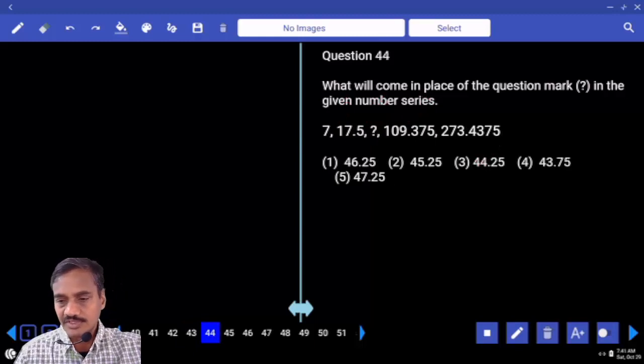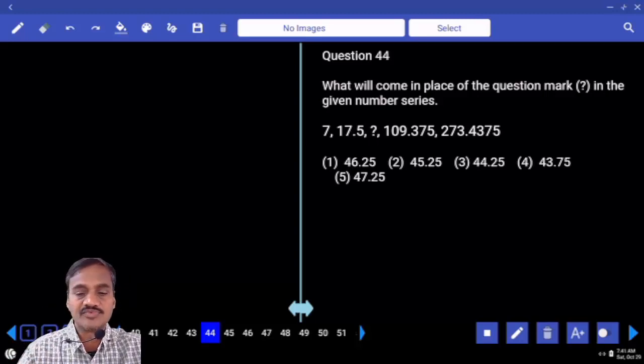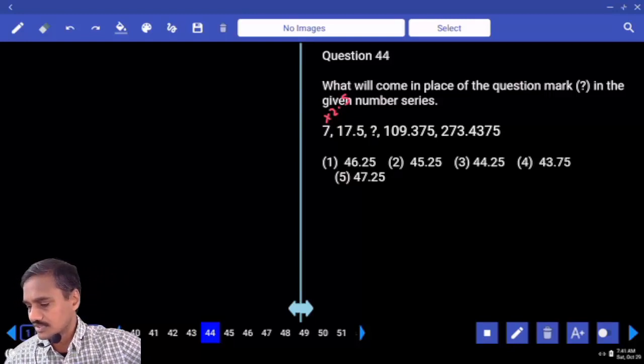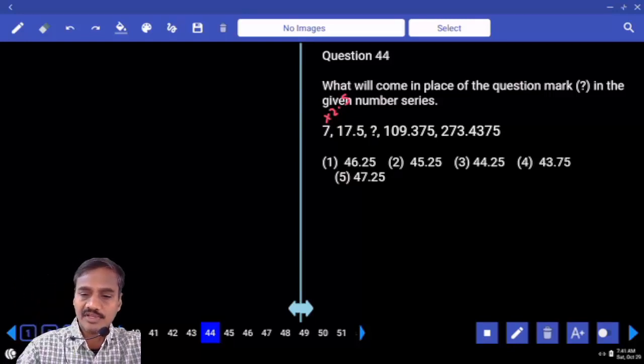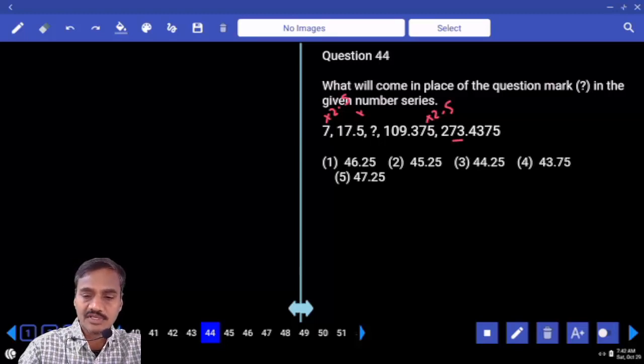Then 44. Now in this 44: 7, 17.5 and so on. 7 into 2, 14. And 14 plus how much? 3.5. 3.5 is half of 7. And this number can be written as into 2.5. Into 2.5. Then again in this case, if you observe here, 109 and into 2.5. Is it correct or not? 109 into 2 is how much? 218. And 109 divided by 2, 54. Correct or not? Into 2.5. Hence here again into 2.5.